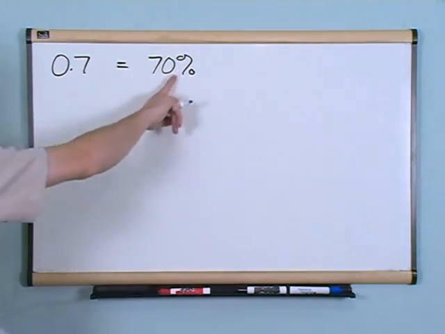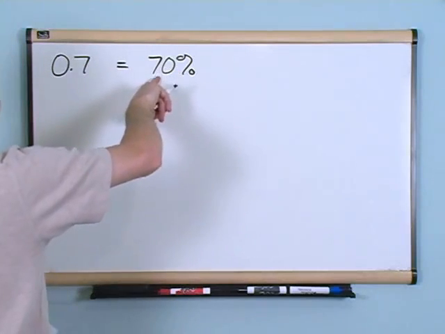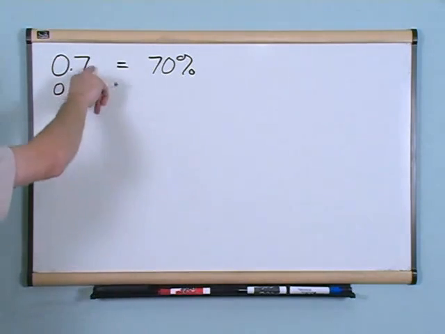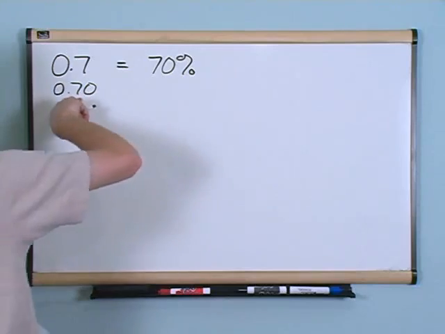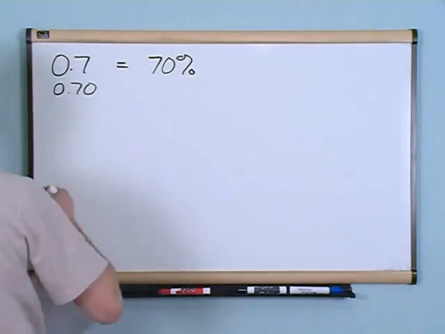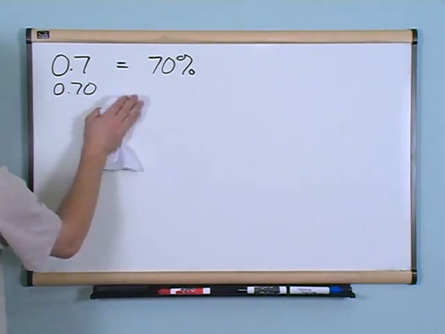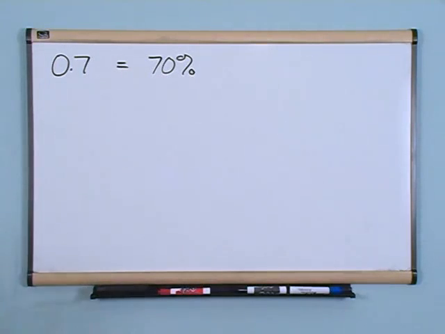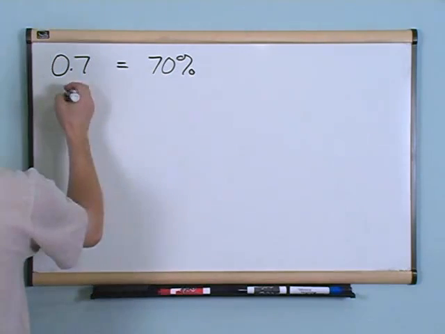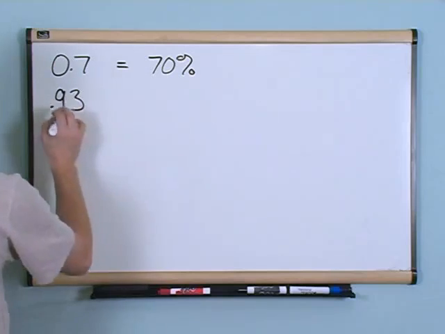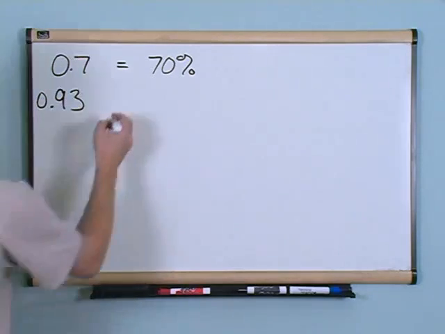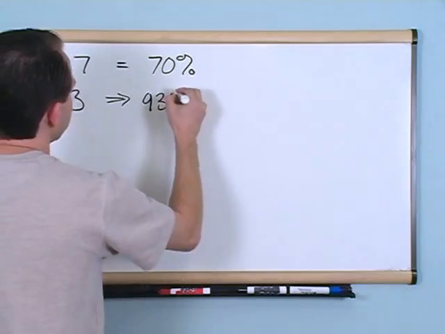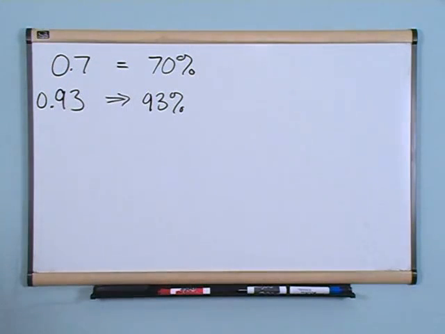If you look at it starting from this end, 70. If you take the decimal point left and then left, you're going to get 0.70, right? And 0.70 is exactly the same thing as 0.7. Remember, you can have trailing zeros after a decimal point as far off as you want. They don't really add anything to it. So there's an implied 0 right here, and that's why you have 70% there. So it's real easy to take a decimal and make it into a percent. It's almost not even worth writing down the steps. 0.93, how would you convert that to a percentage? Very simple. You just take that decimal and move it 2 places to the right, so 93%. It's real easy.